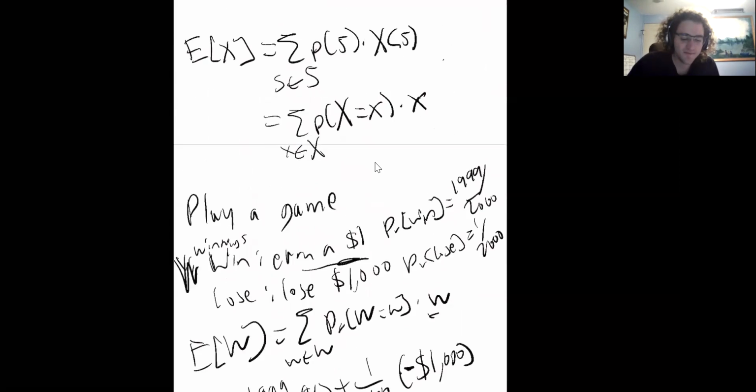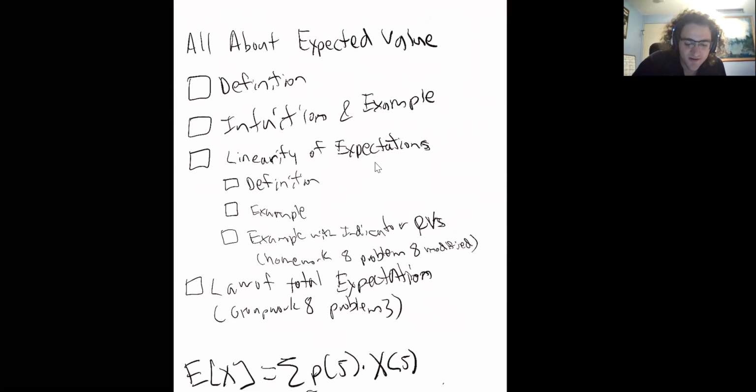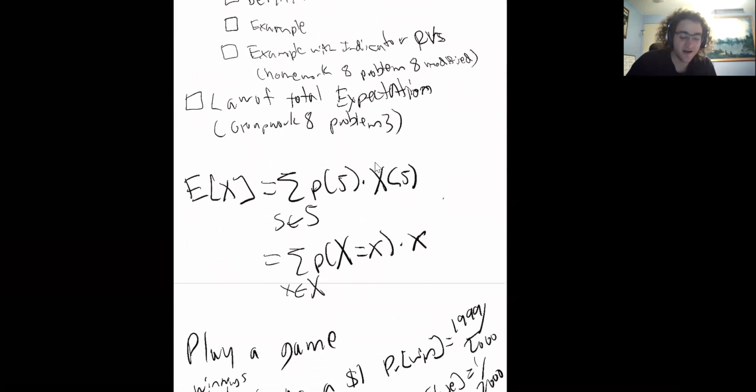So we've gone through some definition, some intuition, and an example, and now we're going to talk about linearity of expectation. So we have two random variables here: X1 is a random variable and X2 is also a random variable. These can be independent or dependent, and this holds in either case.